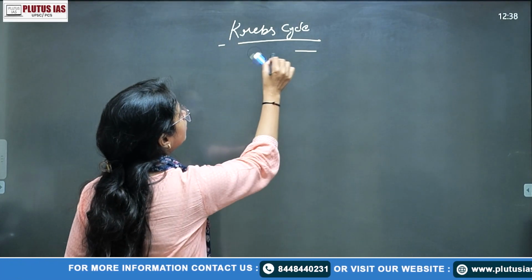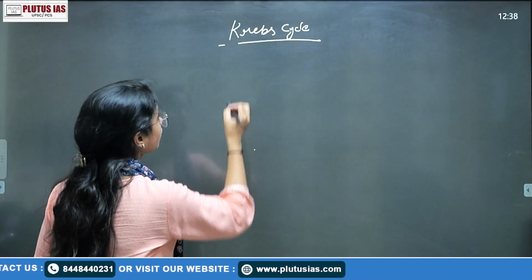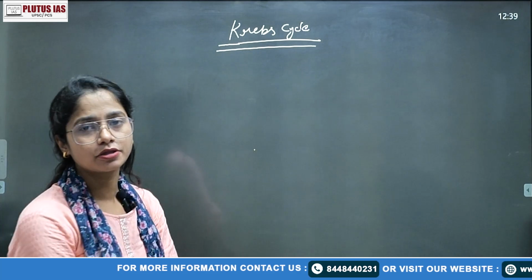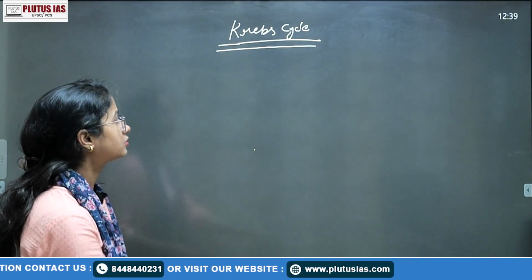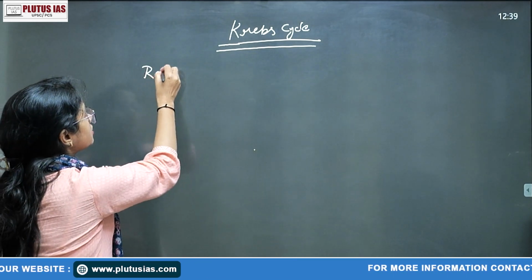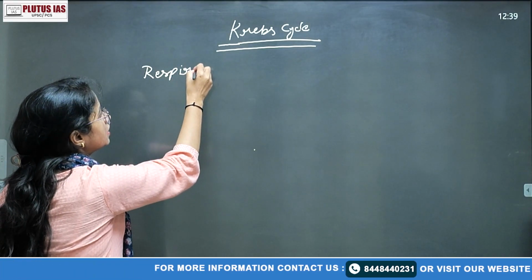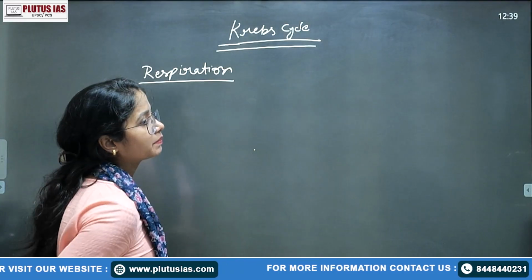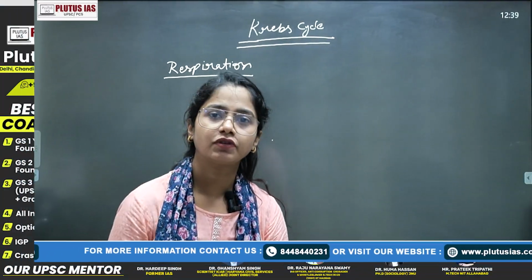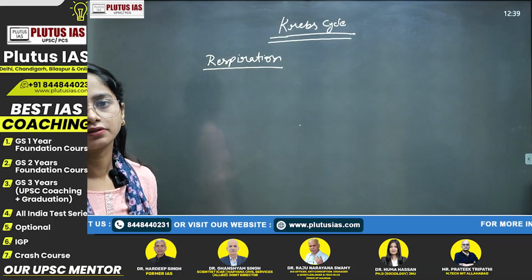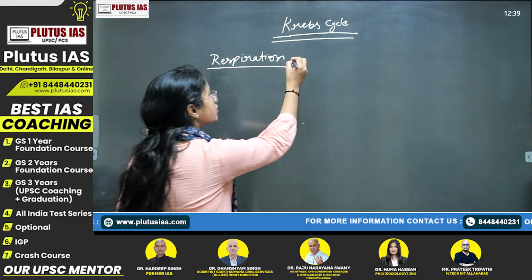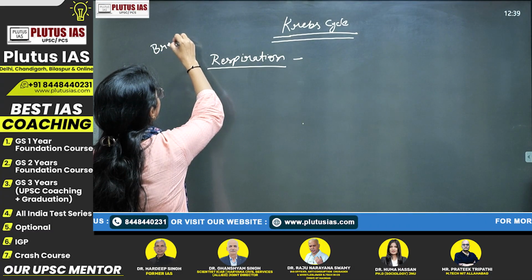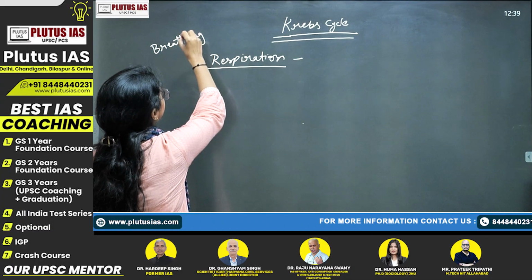So today we'll talk about the chemical or physiological process of the Krebs cycle. The Krebs cycle actually occurs in the process of respiration. When we talk about respiration, it is a simple exothermic process and the simple exchange of gases between your alveoli and the external and internal environment. In that, we also cover another term, which is breathing.